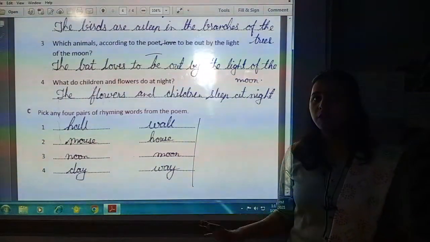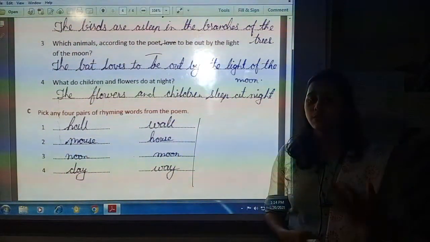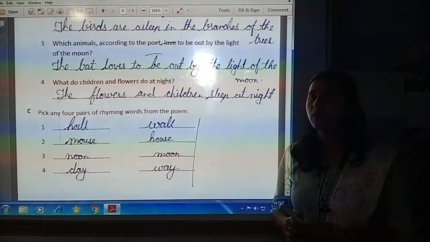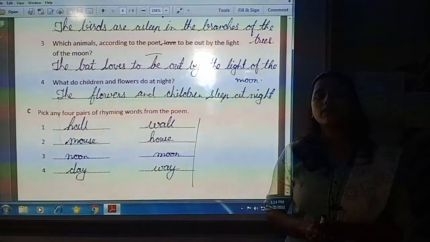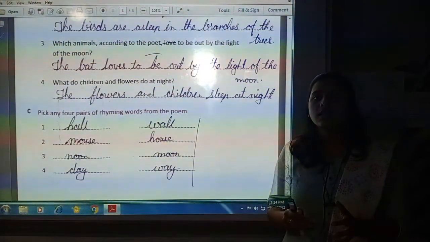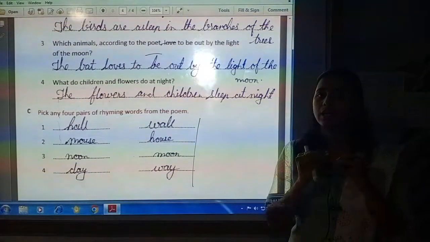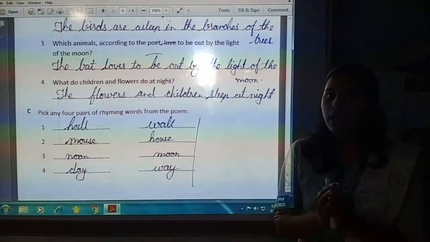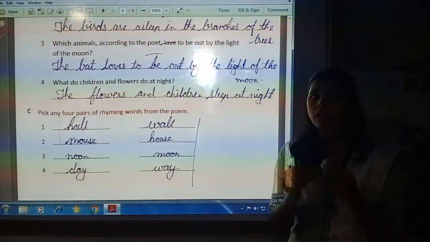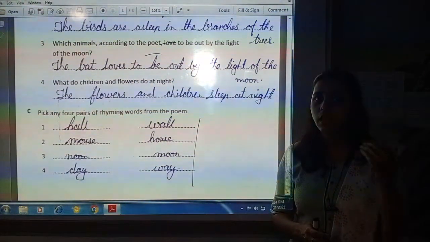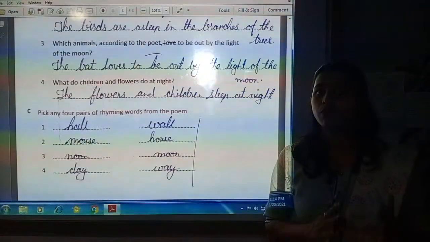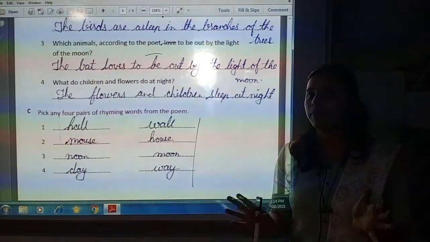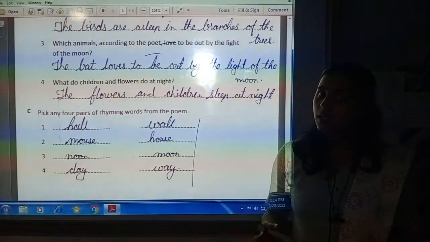Now we have completed the exercise, and I have explained to you one passage and one stanza, that is, a poem. And we have done the exercise of that paragraph and stanza. With this, we have completed this chapter and I hope that this topic of reading comprehension is now clear to you. Again, I am explaining what you have to do in reading comprehension. You have to read the paragraph or stanza, understand it, and then some questions will be given. You have to find the answers of those questions from the given paragraph or stanza. In this way, reading comprehension is done.